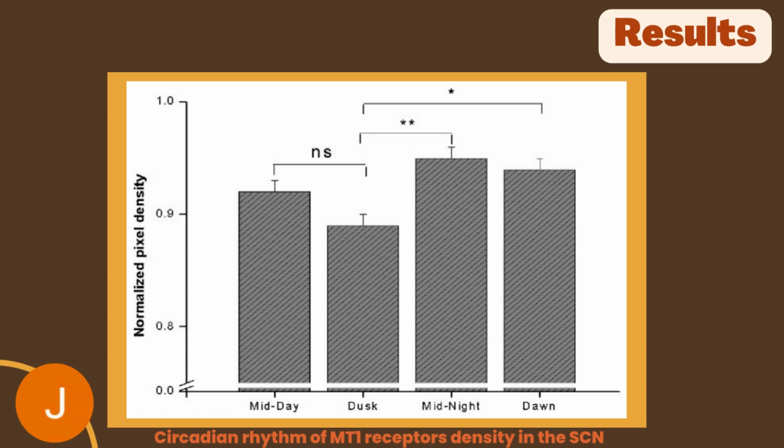Average MT1 receptor density in SCN was increased at dusk as compared to dawn and midnight. The average density of MT1 receptor label was higher at dusk than at midday. On the other hand, MT1 receptor density compared to dawn and both midday and midnight was statistically insignificant, although the label was greater at dawn compared to other times.